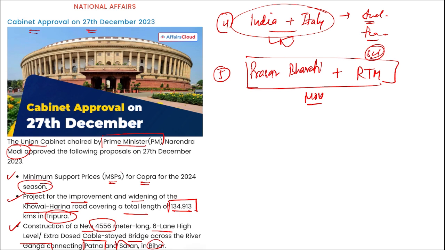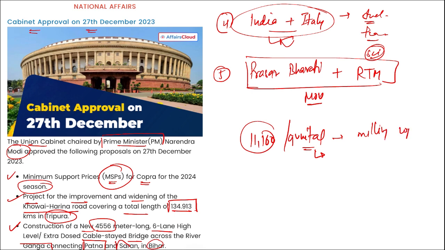Correct. Then we were talking about this minimum support price of copra for 2024 season. First of all, remember the minimum support price for copra has been fixed at 11,160 rupees per quintal. Right? Mark this. And this is for milling copra. There are two types of copra, milling copra, and 12,000 rupees per quintal has been fixed for ball copra. Right, so these are some of your cabinet approvals. Do take a note of it.